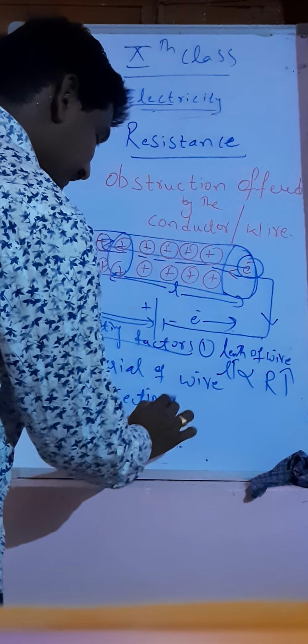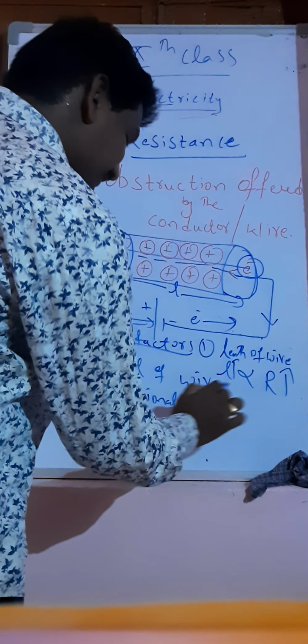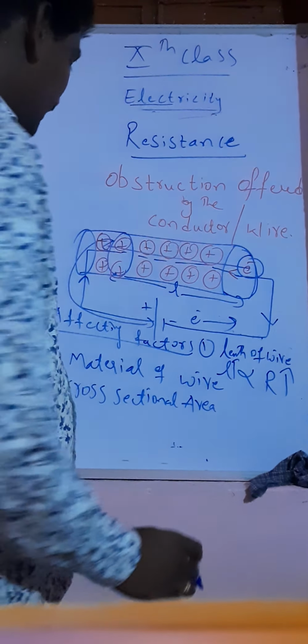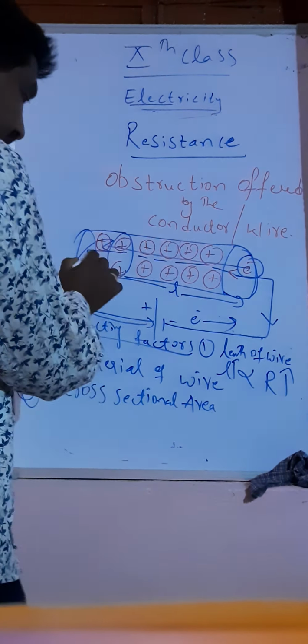Cross sectional area is nothing but, here this is the length, this is a wire. Let us say the area is more, like this. The number of protons or positive charge carriers along its length in this wire is the same. But when the cross sectional area increases, what happens in this case?